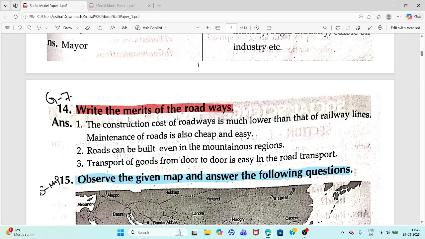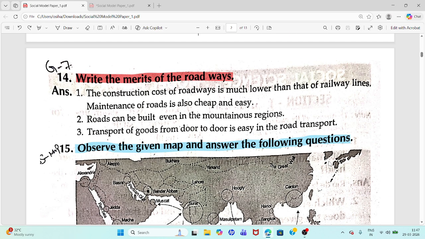You have to write merits of the roadways. Construction cost is much lower than the railway lines. Maintenance of roads is also cheap and easy. Roads can be built even in mountainous regions. Transportation of goods from door to door is easy in road transport.